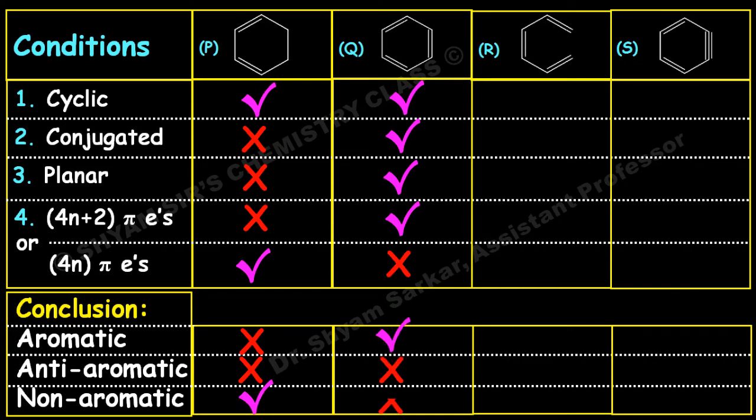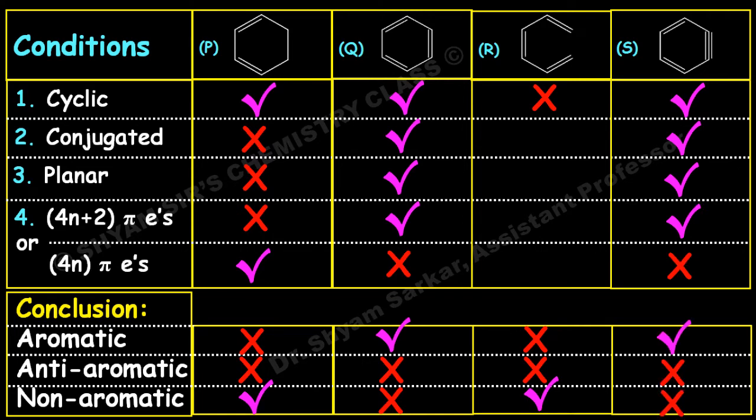So if you see the next one, this is not at all cyclic. So we will cross it in the cyclic. So this is not cyclic, so we will not further study the other criteria 2, 3, 4. Okay, so this cannot be aromatic. We will put this in the non-aromatic, that means this is simply not aromatic. Okay, so last one, you know, benzene, just now I showed benzene is an aromatic molecule. So this is cyclic, conjugated, planar, and it obeys the 4n plus 2 pi electron rule where n equal to 1. So this is aromatic. So we got our answer.